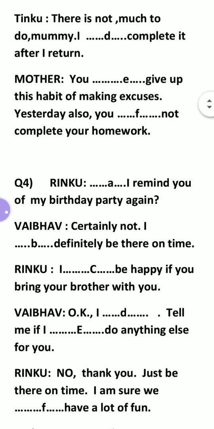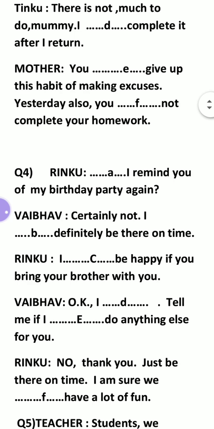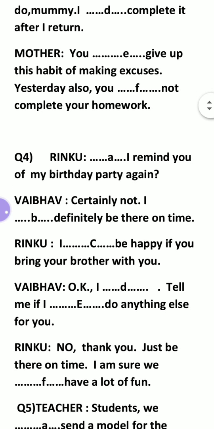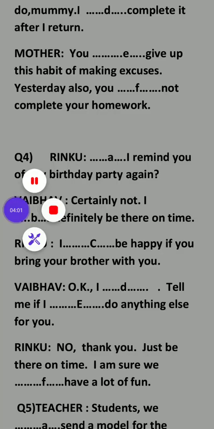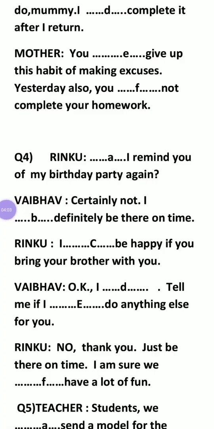Mother: You blank space give up this habit of making excuses. So what is there? Compulsion. You must give up this habit of making excuses. Now full stop. Yesterday also you blank space not complete your homework. This shows his ability. Yesterday shows the past, so ability in the past refers to could. You could not complete your homework. So this is the answer.